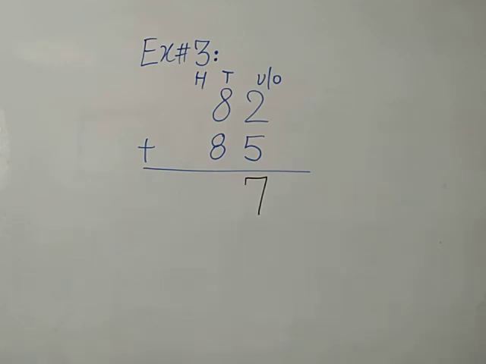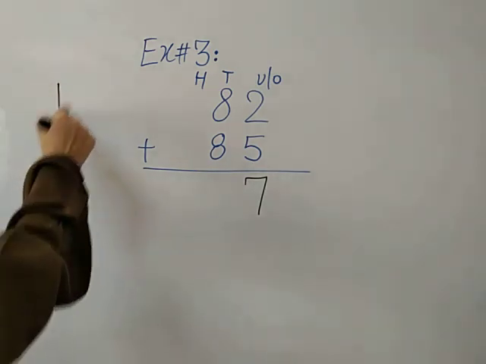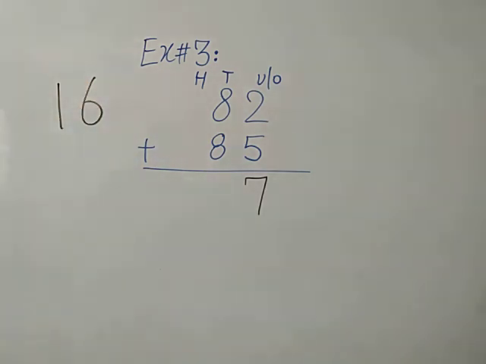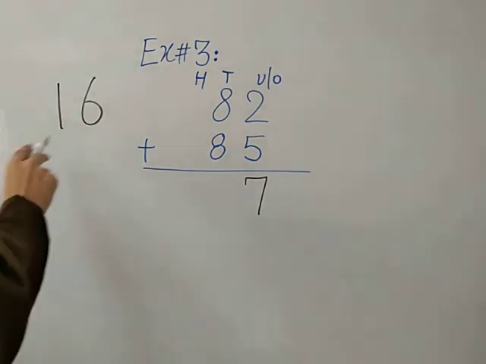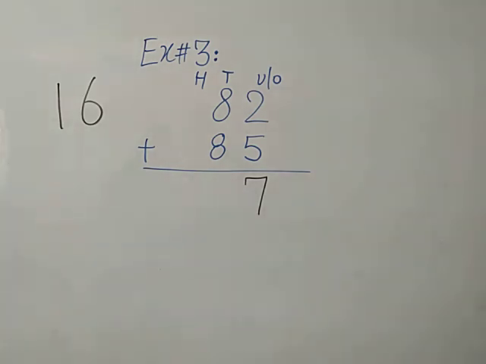Good. The total of 8 and 8 is 16. You can draw stars to count 8 and 8. Draw 8 stars the first time and draw 8 stars the second time. Then count all the stars. 8 and 8 is equal to 16. Which number we have to write on tens place value number and which number we have to give carry on 100 place value? अबीरा, आप मुझे बताएं.